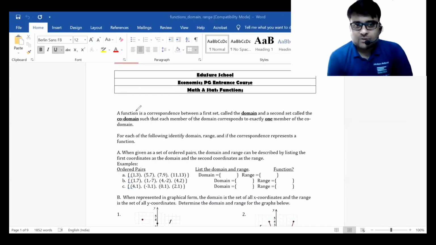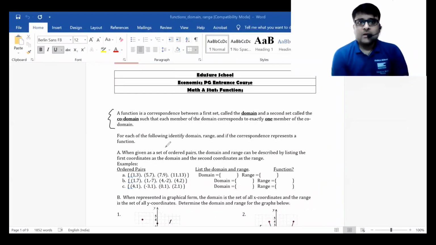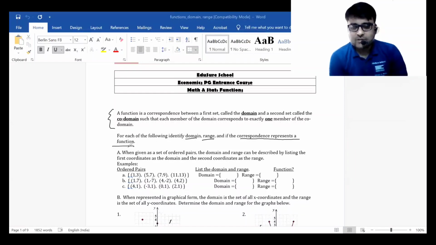A function is a correspondence between a first set called the domain and a second set called the codomain, such that each member of the domain corresponds to exactly one member of the codomain. I've already shared this with you. For each of these following examples, identify the domain and the range and whether the correspondence represents a function. We first start with the ordered pairs.